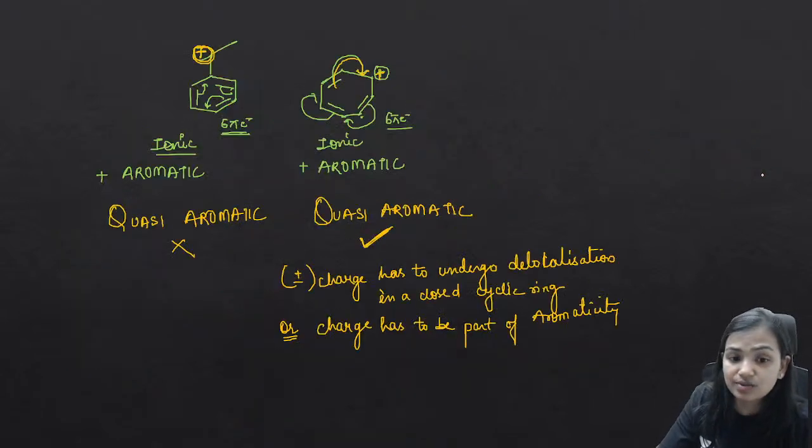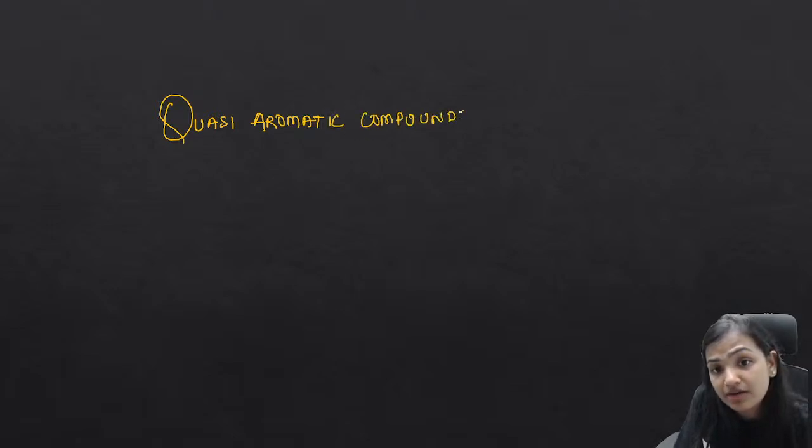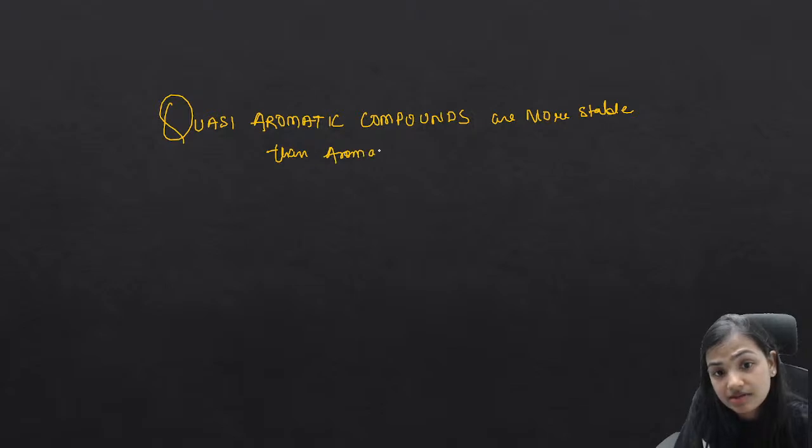Now the question is, why am I discussing the quasi-aromatic compounds with you? Because the main rule: quasi-aromatic compounds are much more stable. Quasi-aromatic compounds are much more stable than whom? Compounds are more stable than aromatic compounds. More stable than aromatic compounds.